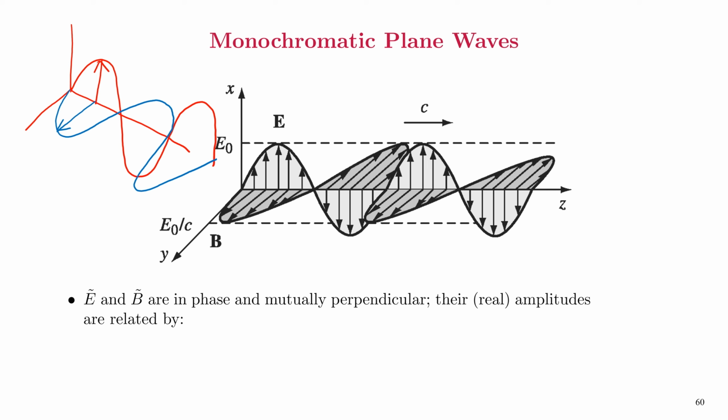That is, E and B are in phase and they are mutually perpendicular. Their real amplitudes are related by B0 equal to k over omega multiplied by E0, and that is equal to 1 over c multiplied by E0.